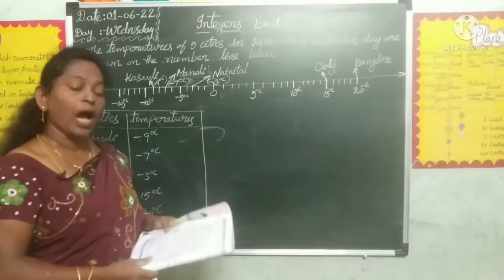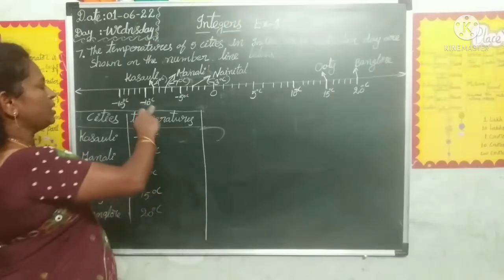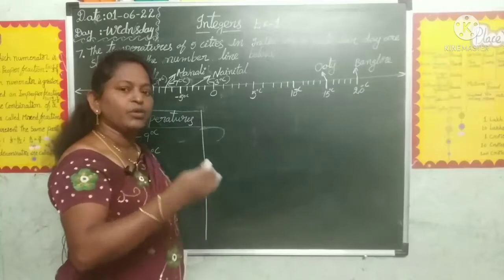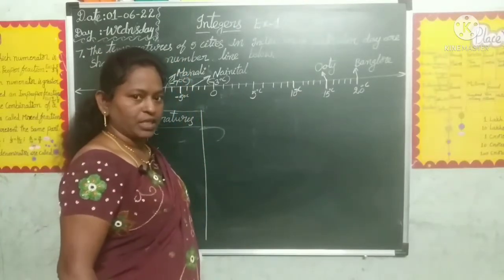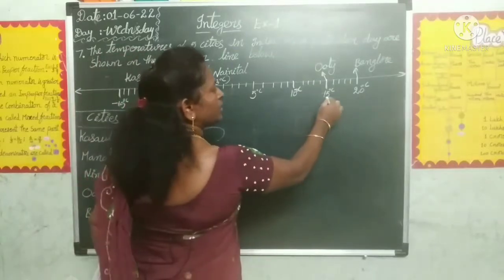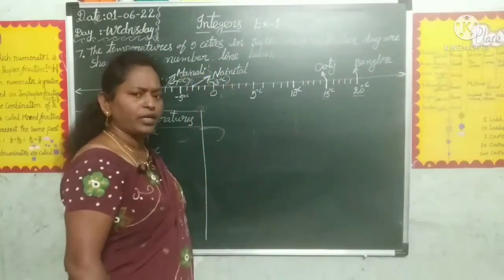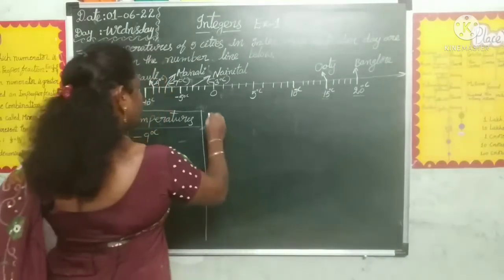And next one, the second question. Which city has the highest temperature? Highest temperature means we have to compare positive temperatures. Here, highest temperature means 15 degrees and 20 degrees centigrade. Which is the highest in this? 20 degrees centigrade. So how do we write the second question?